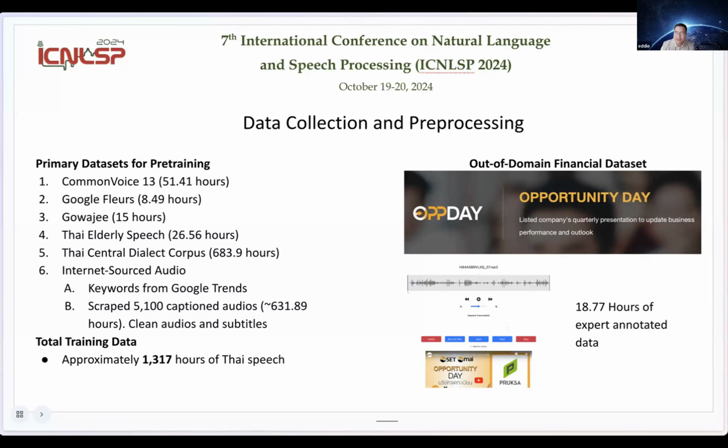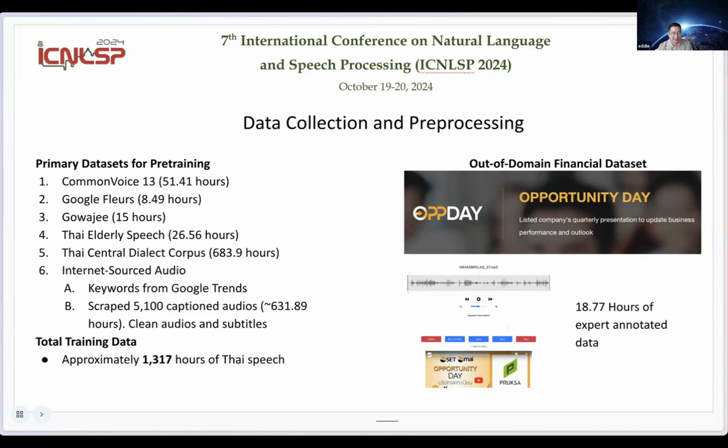We also wanted to test an out-of-domain dataset, basically a financial dataset. So we created an annotation tool to annotate Opportunity Day. This is a website where different Thai companies report their quarterly earnings, right?